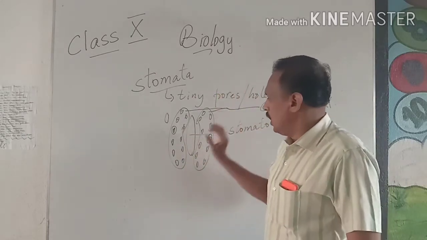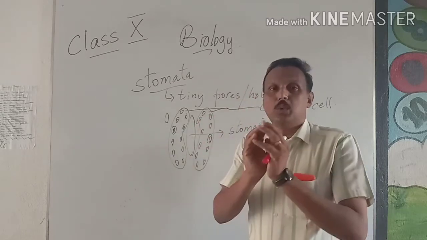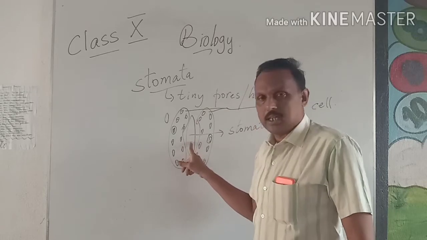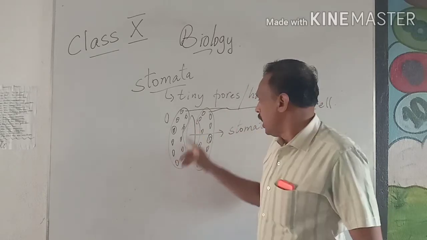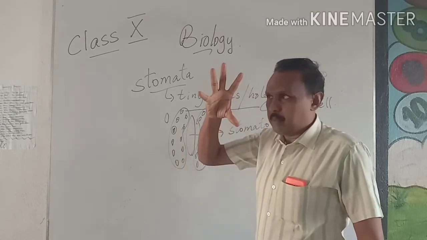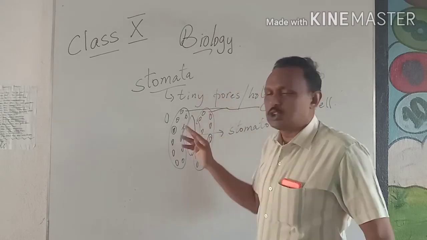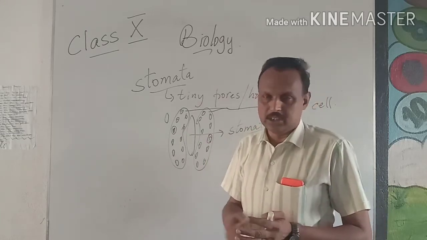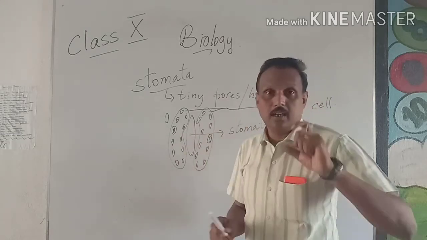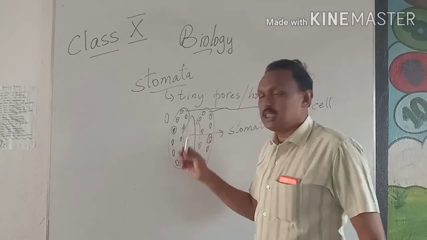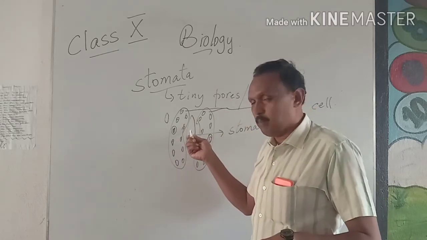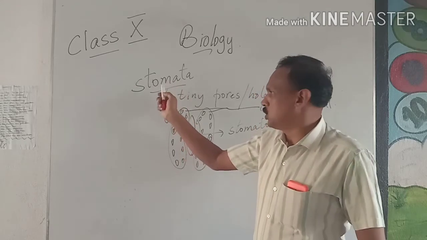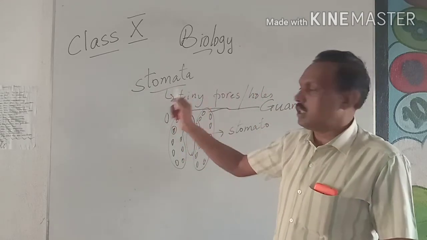So what does it do? When water goes inside, this will become big. When the guard cells become big, the stomata or the hole will open. When it shrinks, when it becomes small, what happens? This stomata will close, so that water will not escape outside, and water will not come inside. So these guard cells are the main cells that help in opening and closing of the pore in the leaf, which we call stomata. So what do you mean by stomata? Tiny pores or tiny holes.